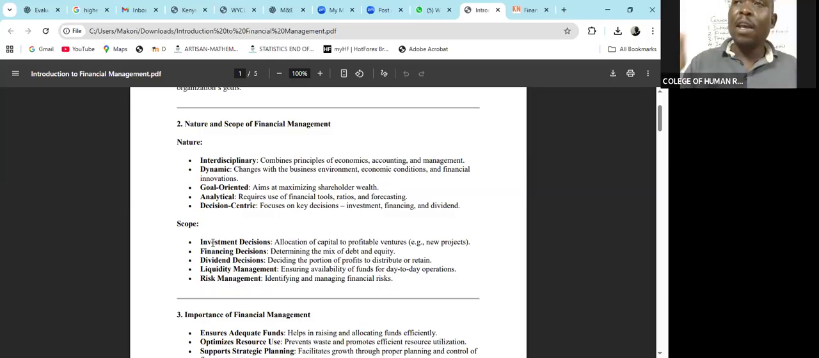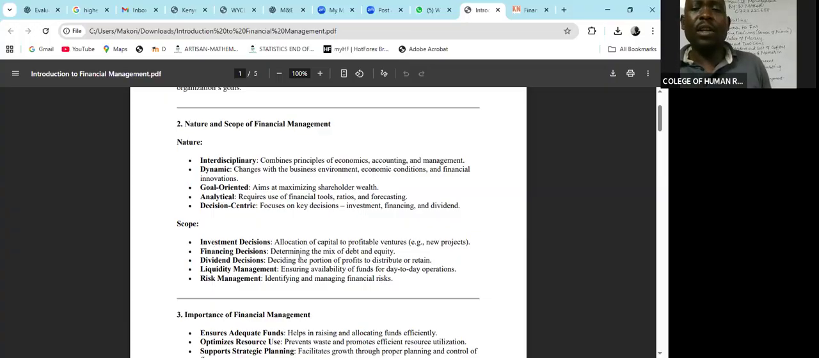But it involves analysis. It involves evaluation. We need to compute the net present value, profitability index, payback period, so that we can know which project is most viable and from which we can get considerable profit.